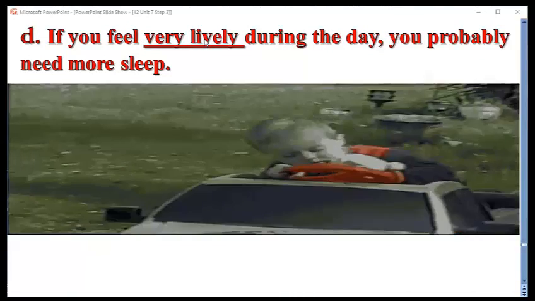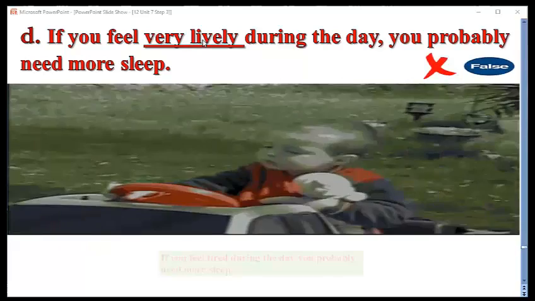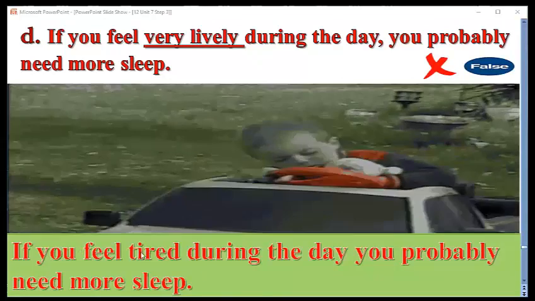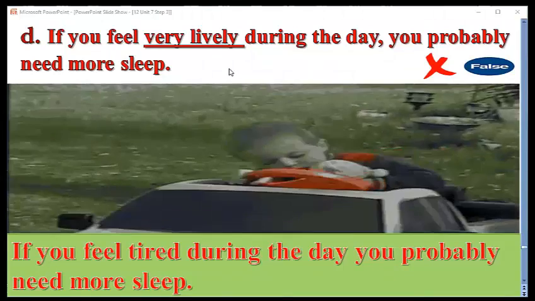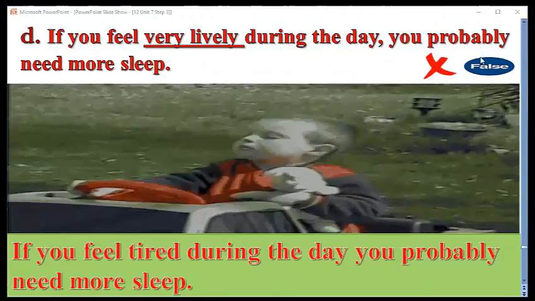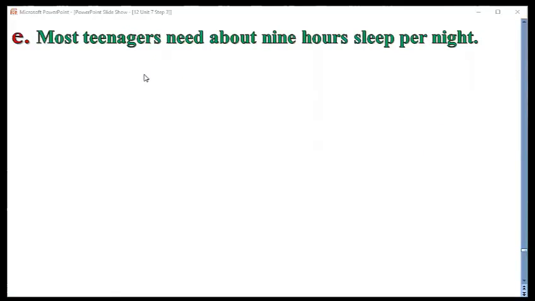I don't think so. Very tired maybe. So here we can say, if you feel tired, not lively, if you feel tired during the day. So the answer is not okay, it's false. The next part, most teenagers need about 9 hours sleep per night. Yes, it's okay. 9 hours, maybe 8 hours, 9 hours, 10 hours, 7 hours, it's okay. So the answer here is true.